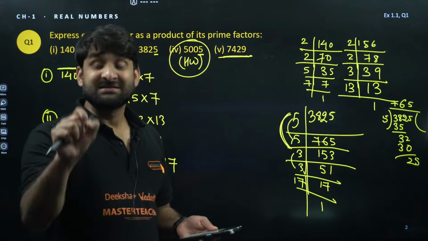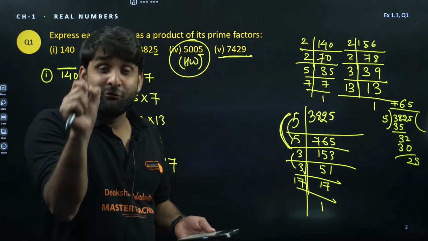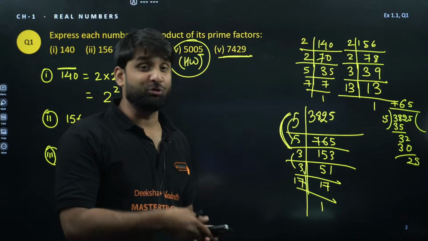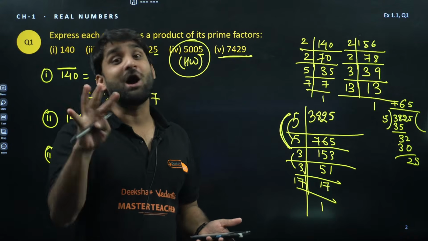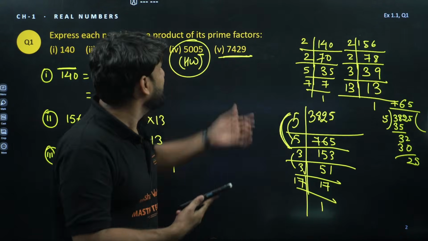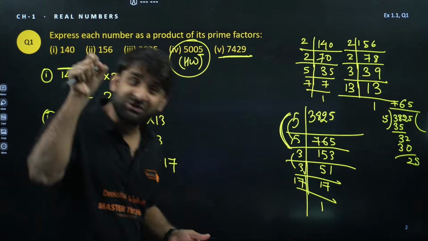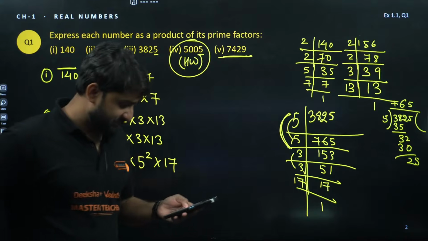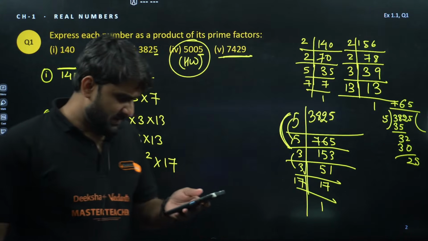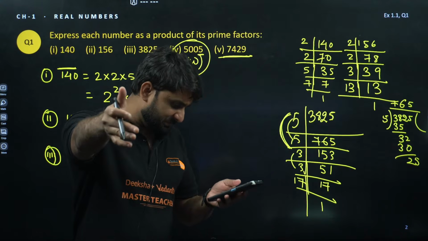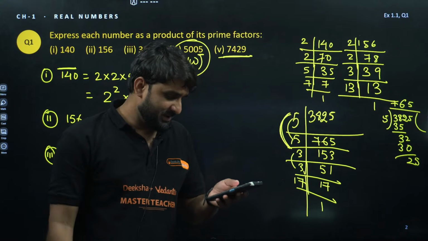7429. First find out which number can divide 7429, and this is the challenging thing. I'm going to give you a very magical trick to find out which number can divide 7429. This is the most important challenging task for this number.